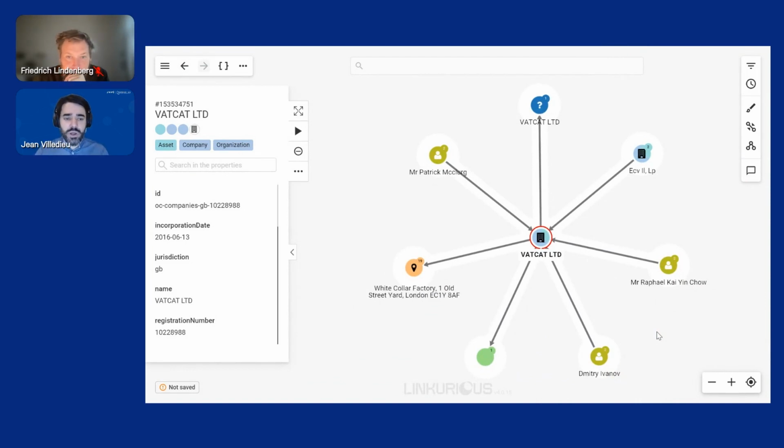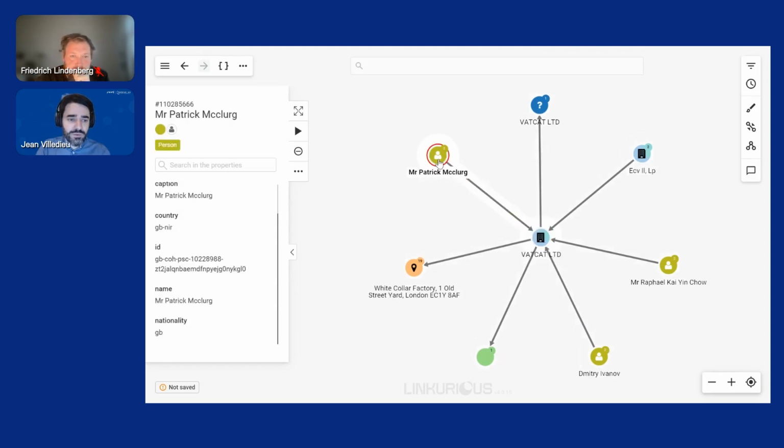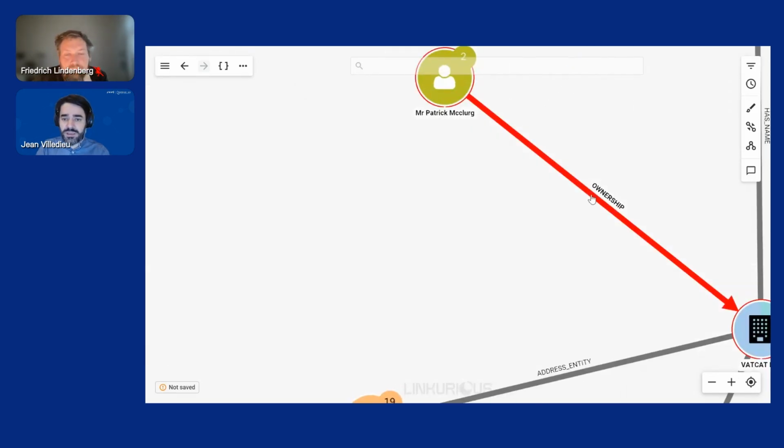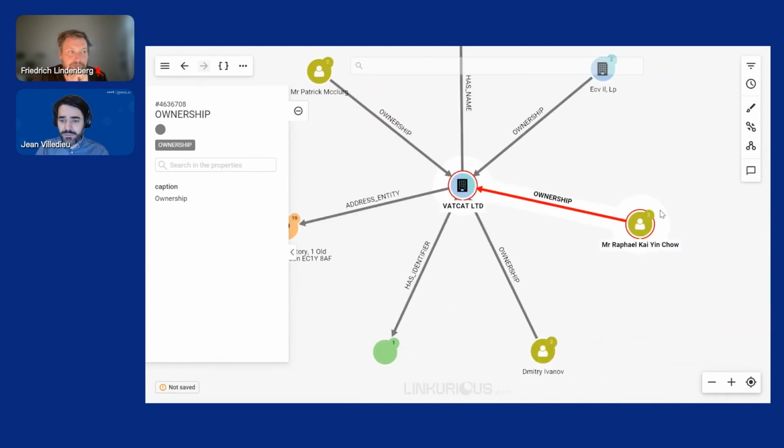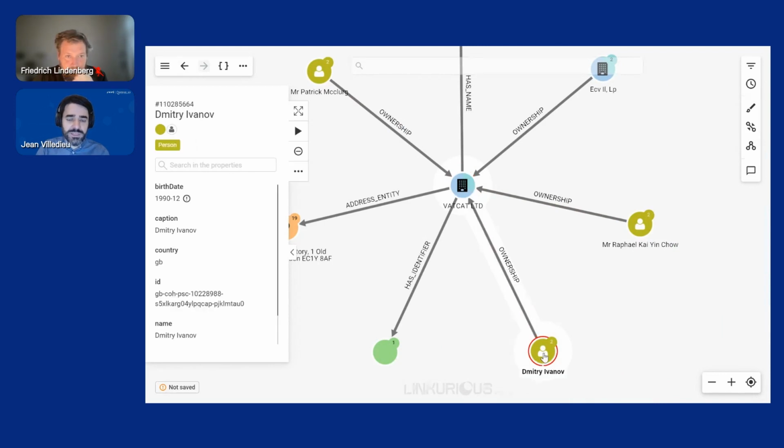Maybe I want to learn more about some of the beneficiary owners of the company. So I can see that the company is connected, for example, to Patrick McClurg. If I'm zooming in, I can see that it's via an ownership link with a particular end date. You can see another ownership link here with another person called Rafael Kai. And here we have another ownership link with yet another person called Dimitri Ivanov.